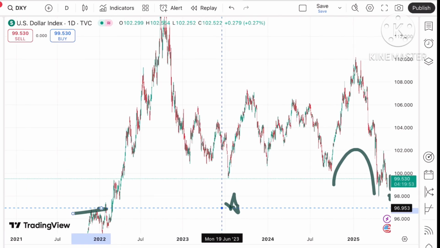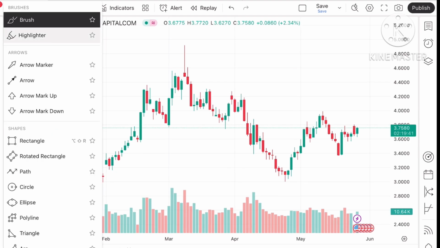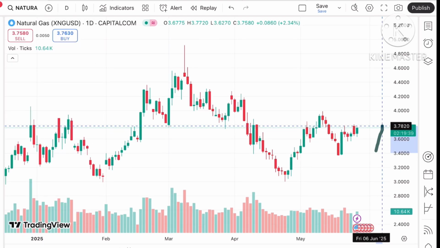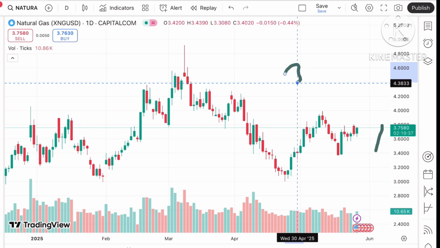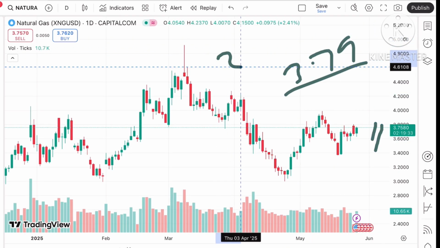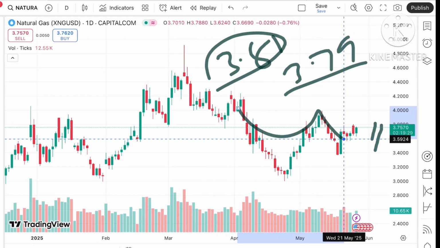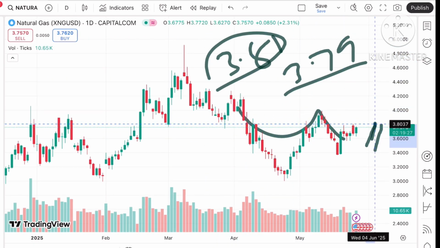Now coming back to the natural gas price. Suppose the price sustains above this level and starts going above it, the probability of going towards 3.79 is there, and above that, touching 3.81. This pattern is supporting this trend, so chances are high it can go further upside.